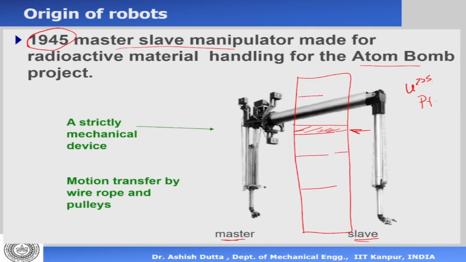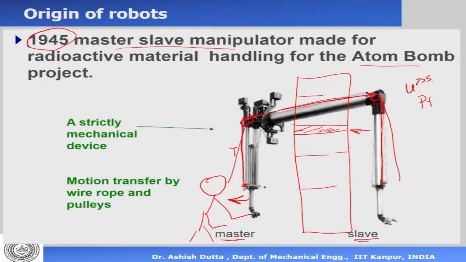And how does it work? Every joint here is connected with a wire rope through a pulley. There will be a pulley here, it goes to the other side, there's a pulley there, and it goes to the corresponding joint. The master will stand here and hold this device. Now if the master pulls it to this side, what will happen? The tension on the wire will change, and so this will move this side because of the change in tension.